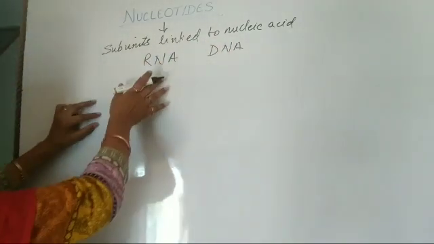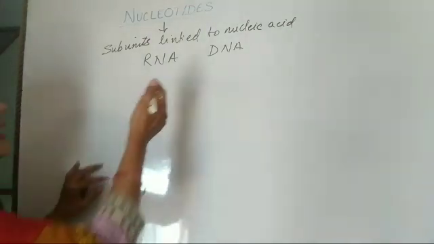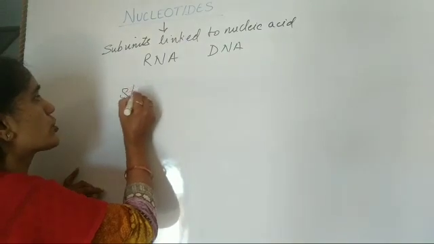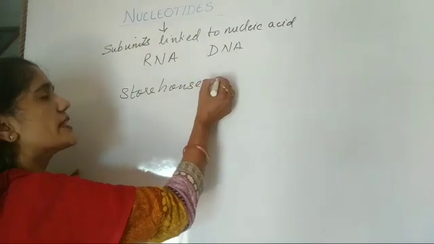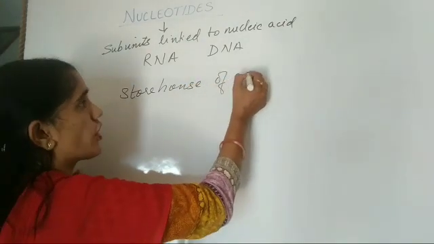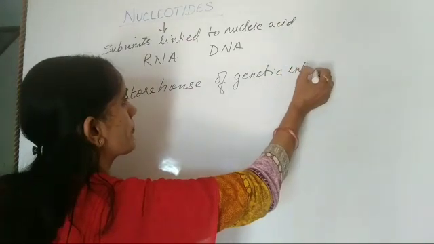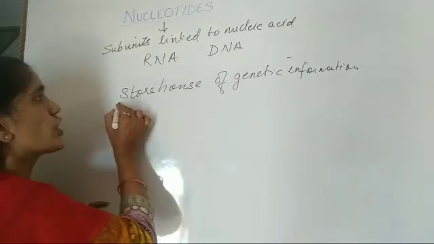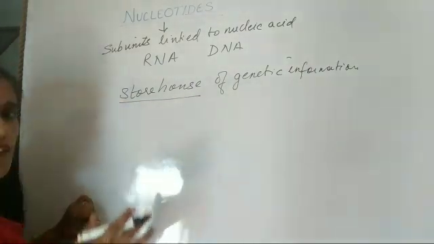Clear? Now, we can say that nucleotide is a storehouse of genetic material, or we can say genetic information. Clear? So nucleotides are the storehouse of genetic information.